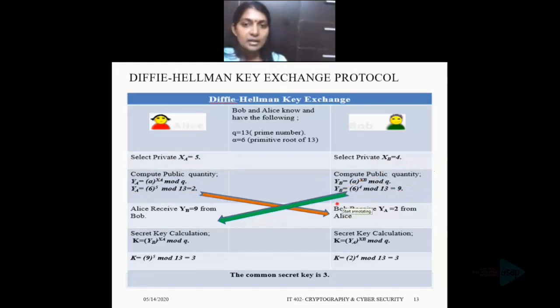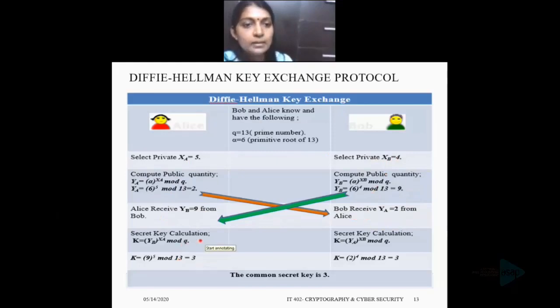In the next step, Alice transmits the public quantity to Bob and Bob receives YA that is equal to 2 from Alice. And also Alice receives YB that is equal to 9 from Bob. So now Alice has her own private quantity, her own public quantity and the public quantity of Bob. And Bob has his own private quantity and his own public quantity and the public quantity of Alice.